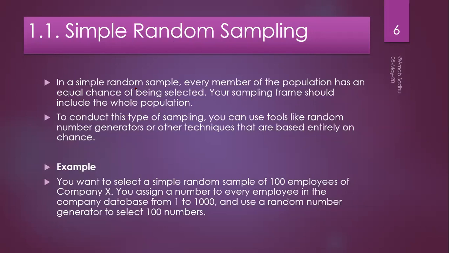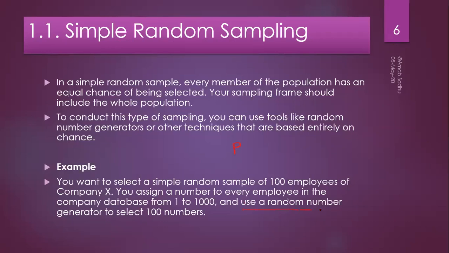It will frame the whole population, because every member in the population has an equal chance of getting selected. For example, suppose we want to select a random sample of 100 employees. Each and every employee has an equal probability P of getting selected.